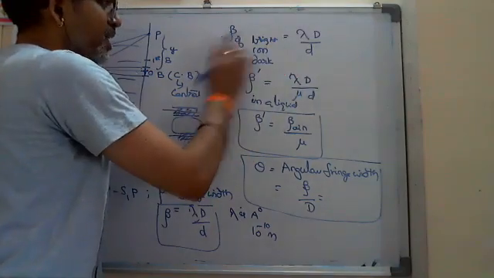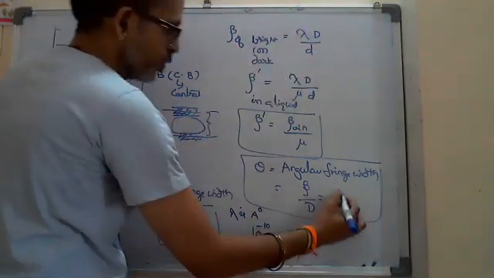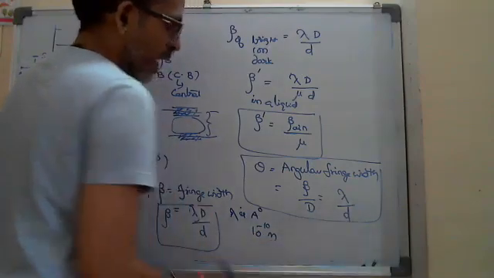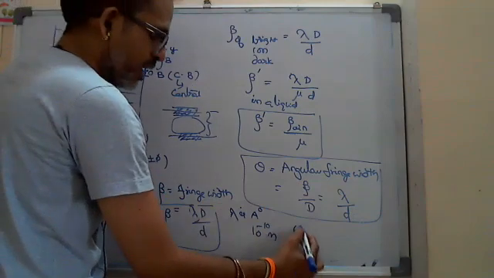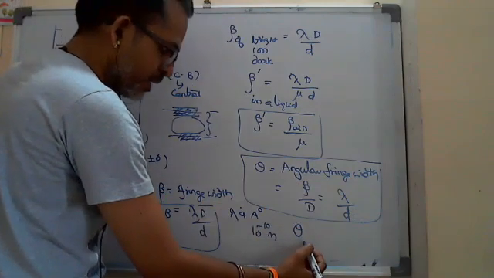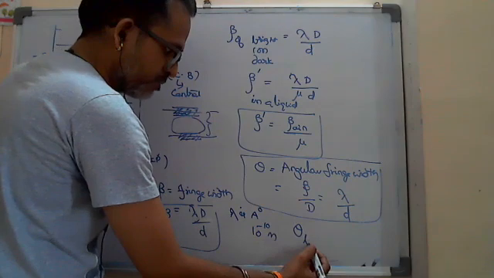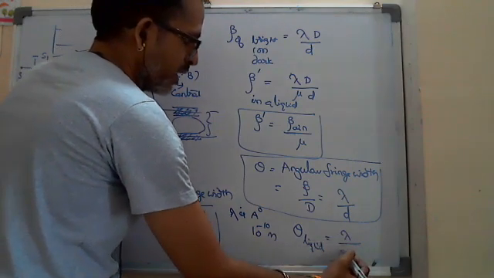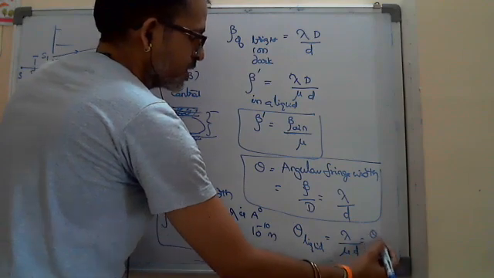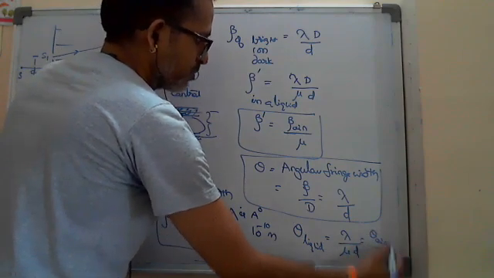Beta by capital D is nothing but lambda by d. So you can write it as lambda by d, and keep in mind it also depends upon lambda. If they ask the angular fringe width in some liquid, then I have to write lambda by mu d, which is theta in air by mu.